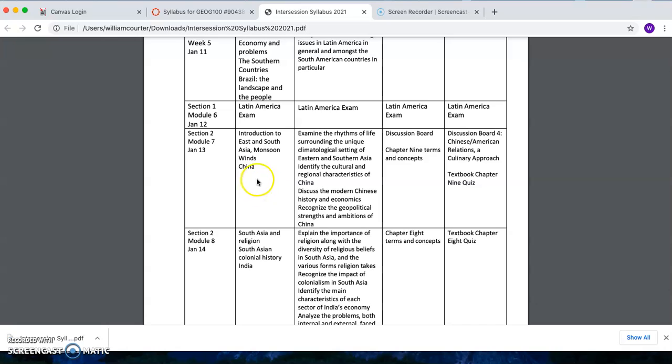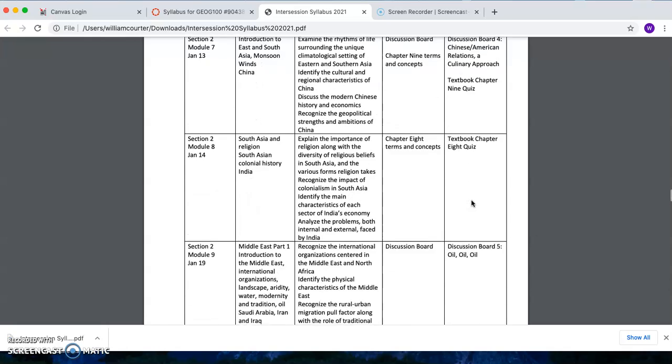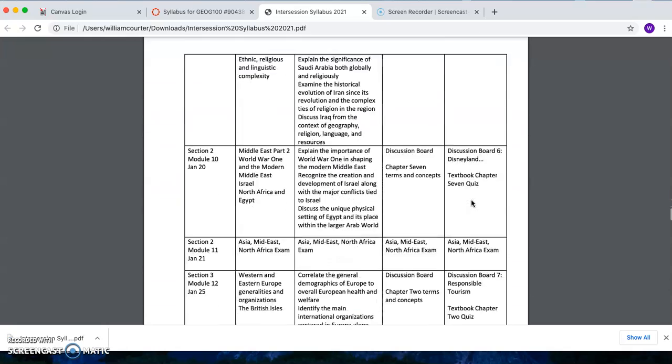Module 7, you can see, is Introduction to East and South Asia, the monsoon winds in China, and then it explains what I'm going to talk about generally. You have a discussion board over here that you're going to be responsible for, and the Chapter 9 terms and concepts, and here's the discussion board topic, Chinese and American relations, a culinary approach, and then the Chapter 9 textbook quiz.